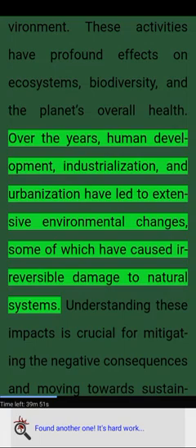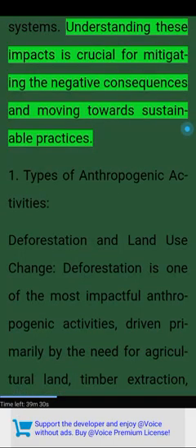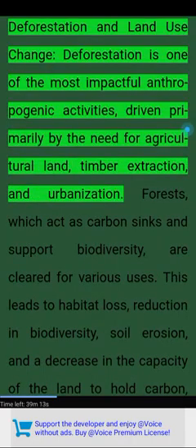Over the years, human development, industrialization, and urbanization have led to extensive environmental changes, some of which have caused irreversible damage to natural systems. Understanding these impacts is crucial for mitigating the negative consequences and moving towards sustainable practices. 1. Types of anthropogenic activities.